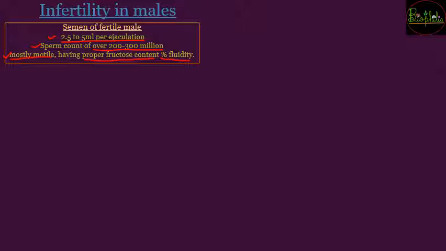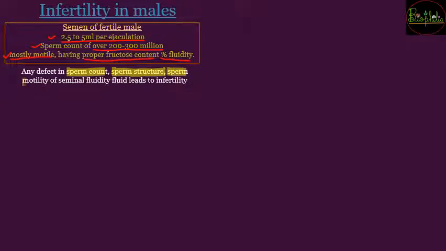But अगर इन तीन पॉइंट्स में से कहीं पे भी क्रॉस लग जाता है, that is even if one condition is not appropriate, in that case there could be infertility condition. So infertility can be defect in either sperm count, it can be in sperm structure, it can be in sperm motility, and even in the fluidity of the semen. In all those cases the male can be called as infertile.